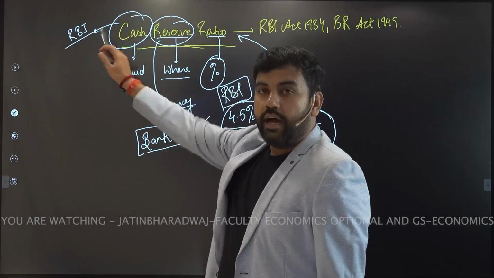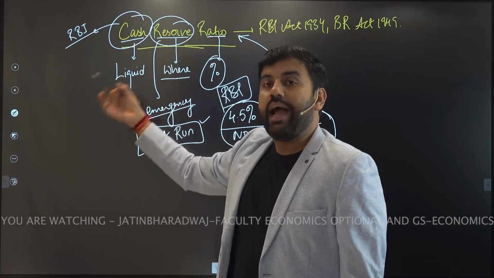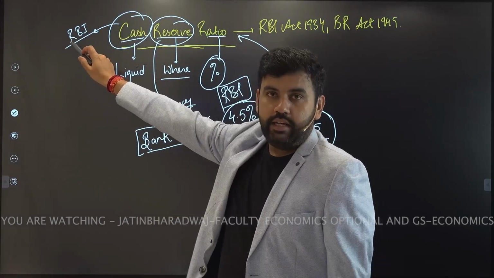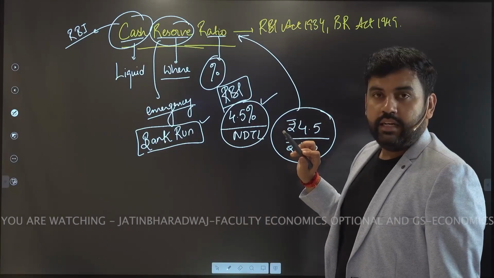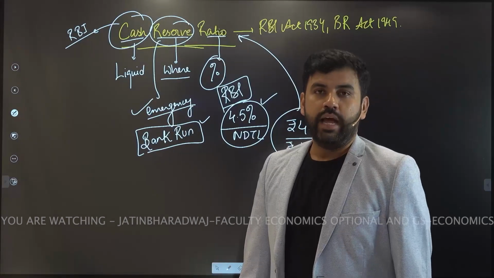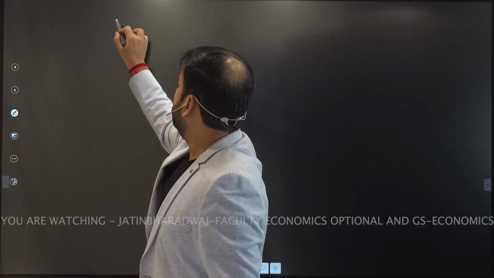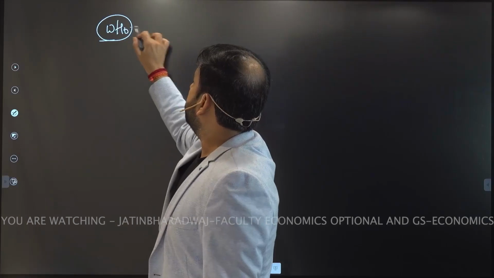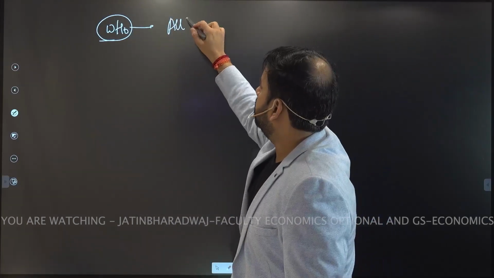So repeating it again, it is the amount of cash that every bank must keep with the RBI as a percentage of their NDTL for emergency purposes. That is the cash reserve ratio. Presently it is 4.5, right? Now who can keep it? The question is, who? Very simple, all banks. That's it.